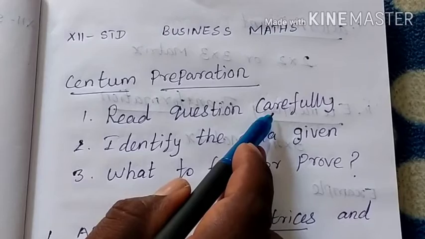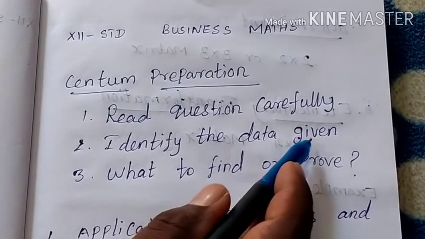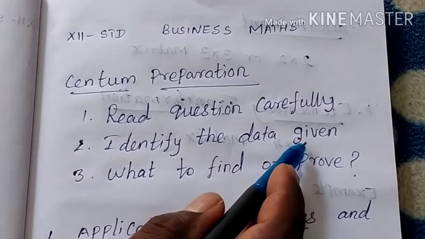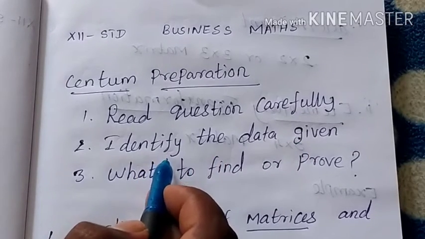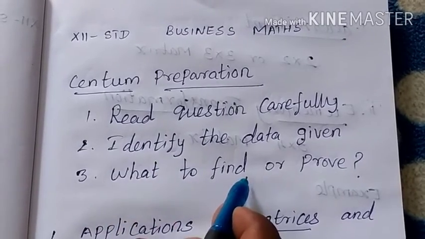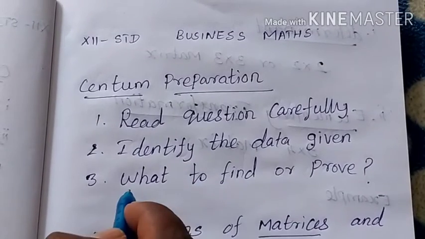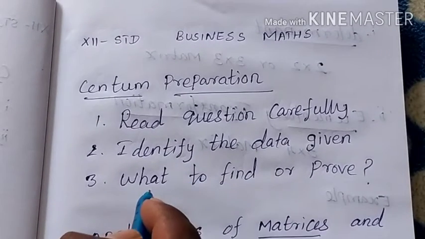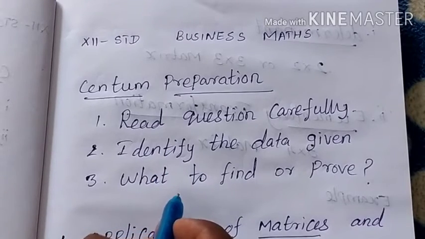The second is to identify the data given. The third step is what to find or prove, what you have to find. If you learn these three concepts, definitely you will get a centum mark.